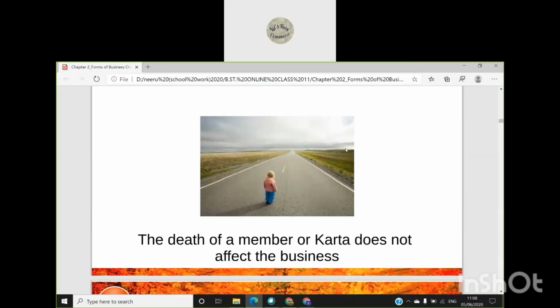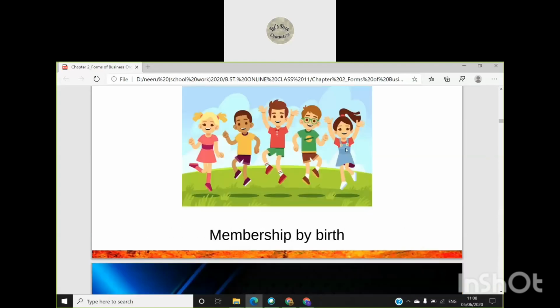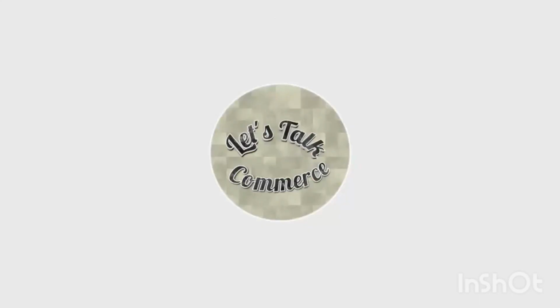Then the next feature is minor members. They are members by birth, so minor membership is allowed. Then both male and female members in the family have equal rights in the business based on the Hindu Succession Amendment Act 2005.